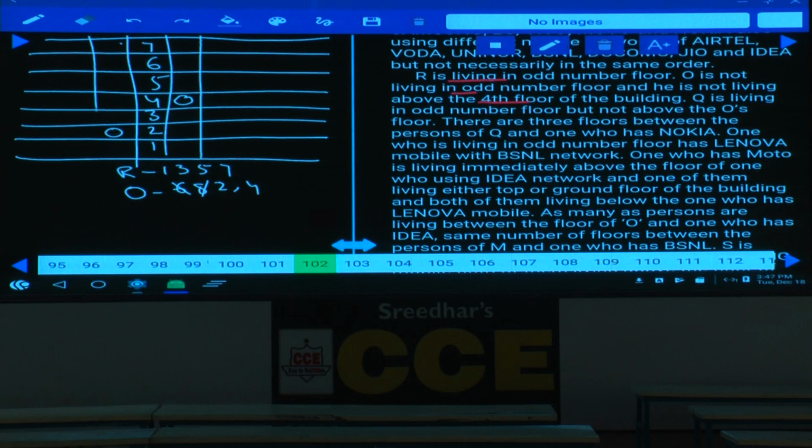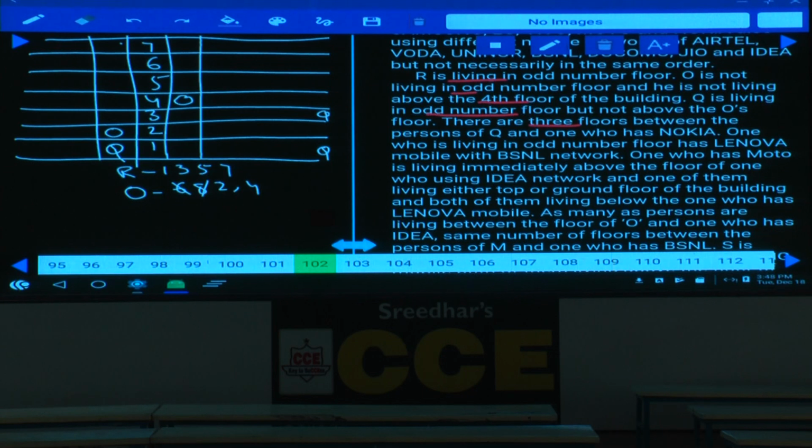O at the 4th place and O at the 2nd floor, and Q is living on an odd number floor but not above O's floor. Hence in this case Q can be either on the 3rd floor or on the 1st floor, isn't it? Below O, but on an odd number floor.